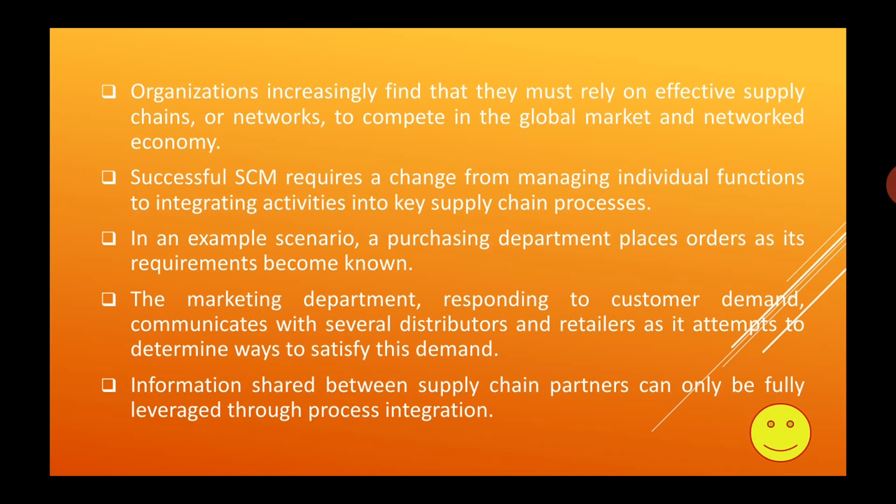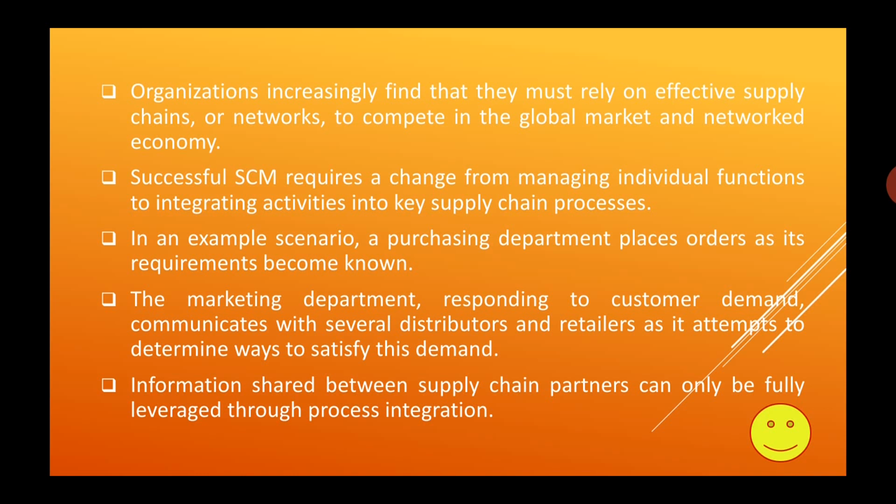And what happens, the company is going to increase the production rate. So they are going to inform the material supplier about this: we need this much amount of material for this manufacturing, and as soon as possible you have to provide this material, like that.